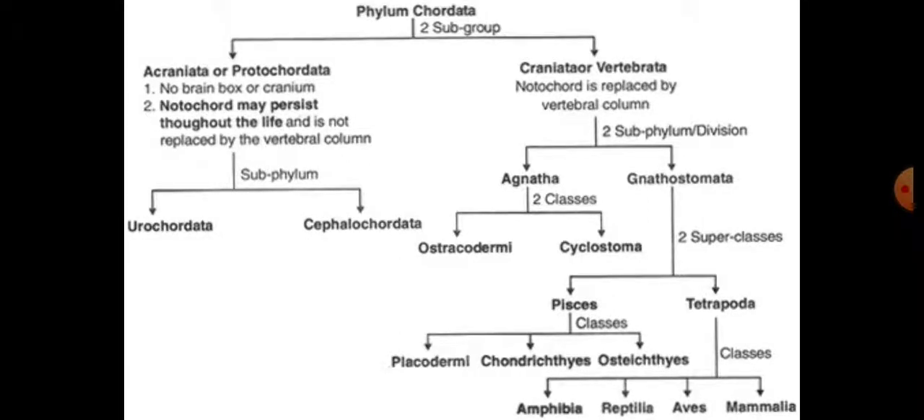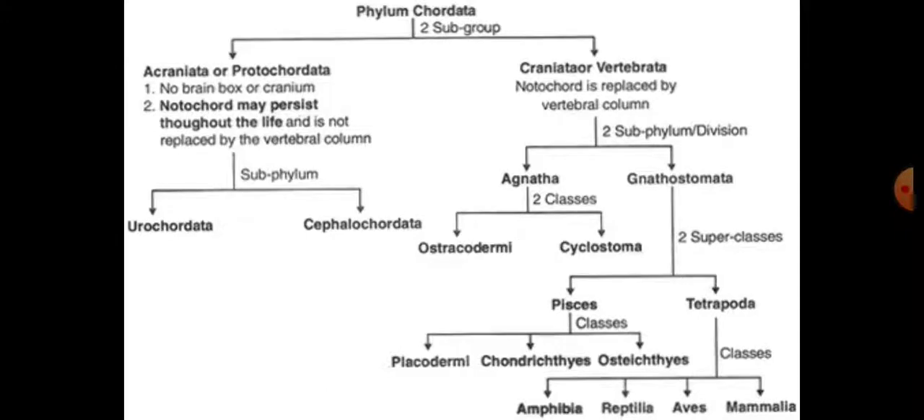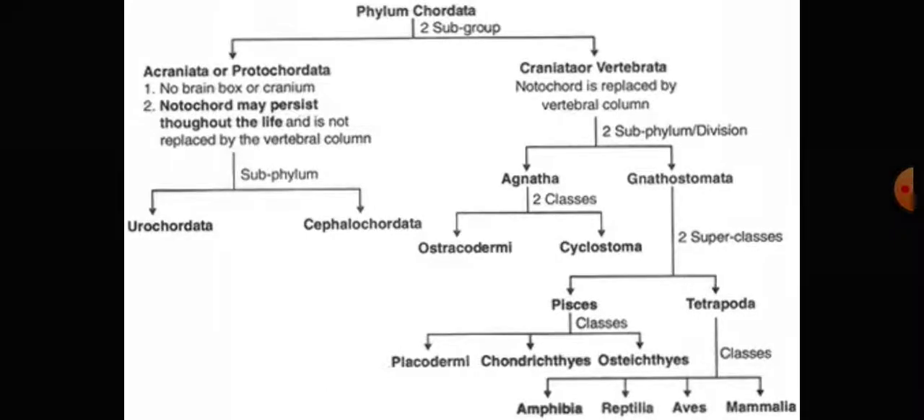We know about the non-chordates. What are the peculiar characters? The notochord is absent and the vertebral column is completely absent. Therefore, they are non-chordates. Now we will learn the details about the non-chordates: how many phyla, and what are the examples.